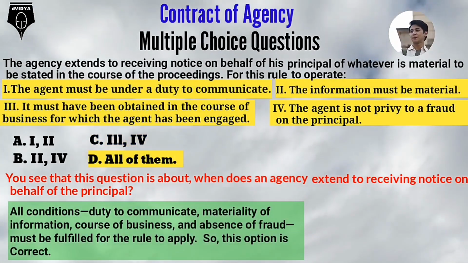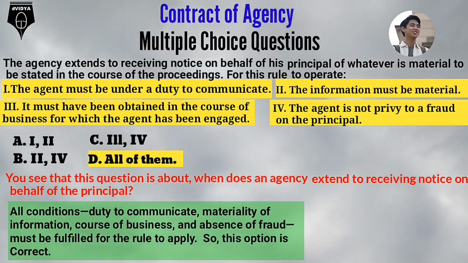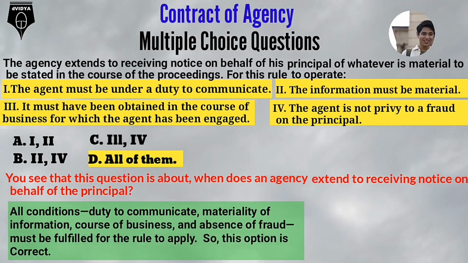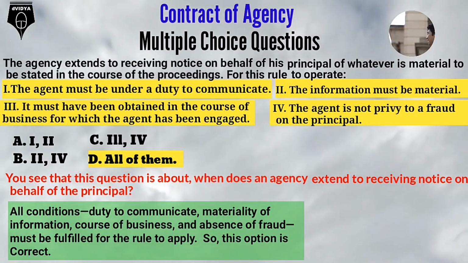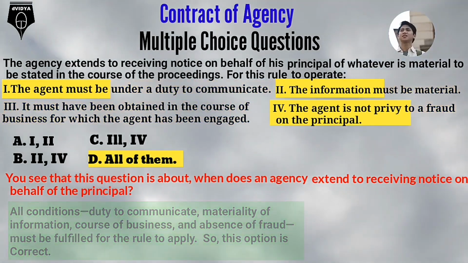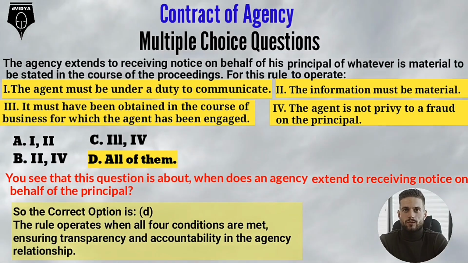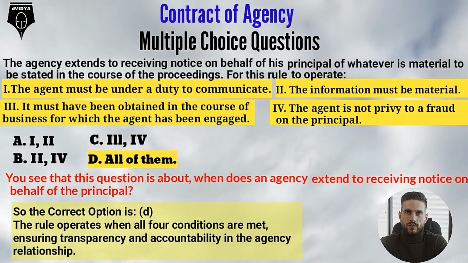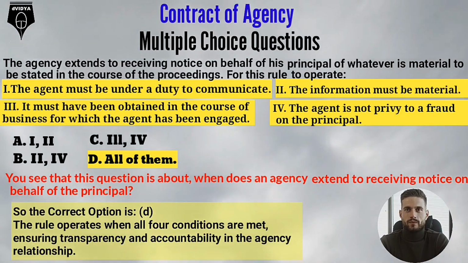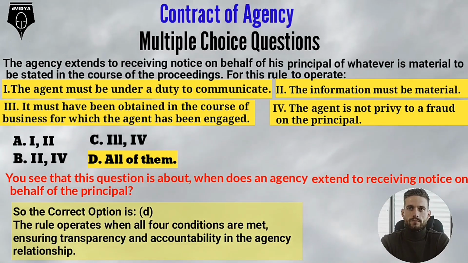All conditions, duty to communicate, materiality of information, course of business, and absence of fraud must be fulfilled for the rule to apply. So this option is correct. So the correct option is D. The rule operates when all four conditions are met, ensuring transparency and accountability in the agency relationship.